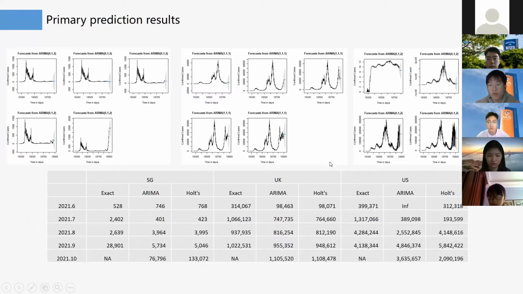So for the ARIMA, we difference the data, and all the differenced data pass the ADF test and the Box test. So we use the differenced training data to fit the best ARIMA model, and then we use the best ARIMA model to predict the cases of the following months. To get an accurate result, we only use the training data to predict the next month. For the HOTS, we use the Holt-Winters function to train on the training data and then make the prediction.